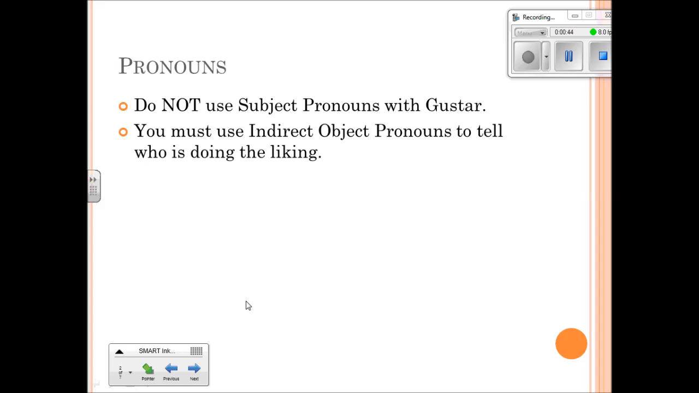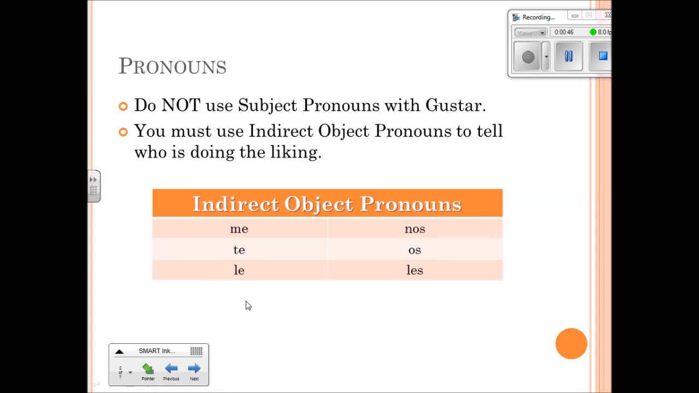Okay, so the verb gustar means to like. Alright, so in place of the yo, the tú, the él, we're going to use me, te, le, nos, os, and les.